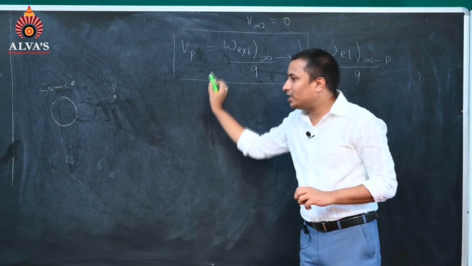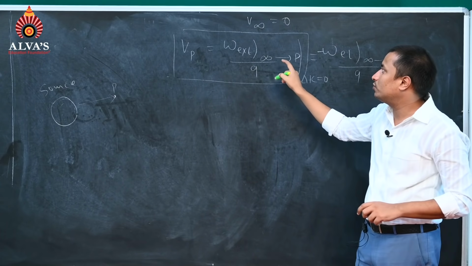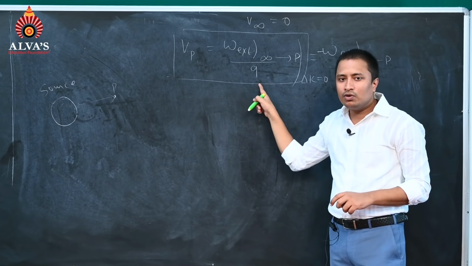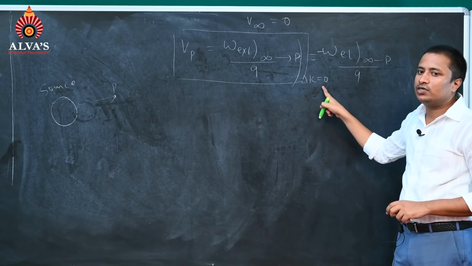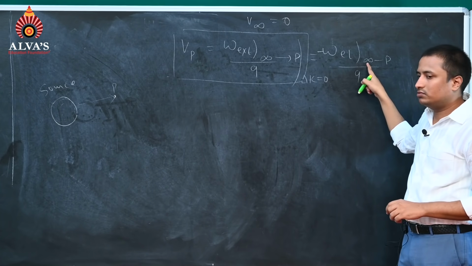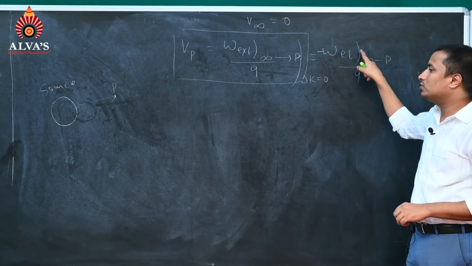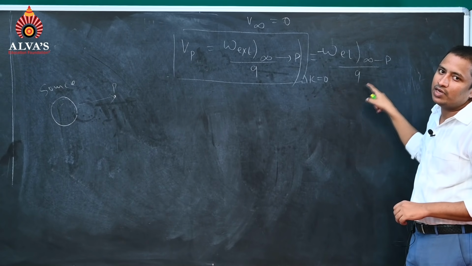Now see, this is the mathematical expression where we can say the potential at point P will be equal to the work done by the external agent from infinity to point P by Q, where the change in kinetic energy should be equal to 0, and that will be equal to the negative of the work done by the electric field. The electric field is doing negative work, that's why I have applied a minus sign, from infinity to point P by Q.